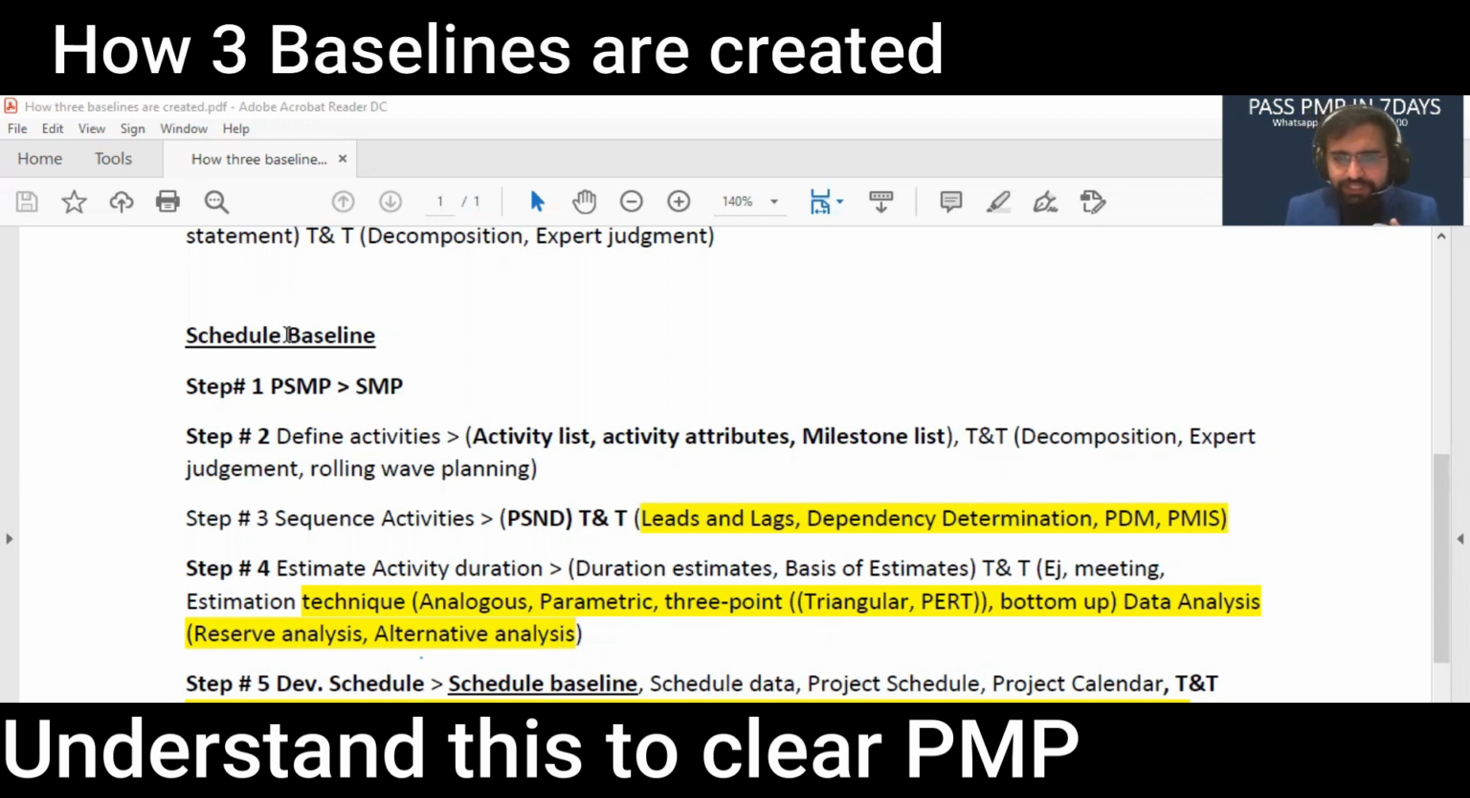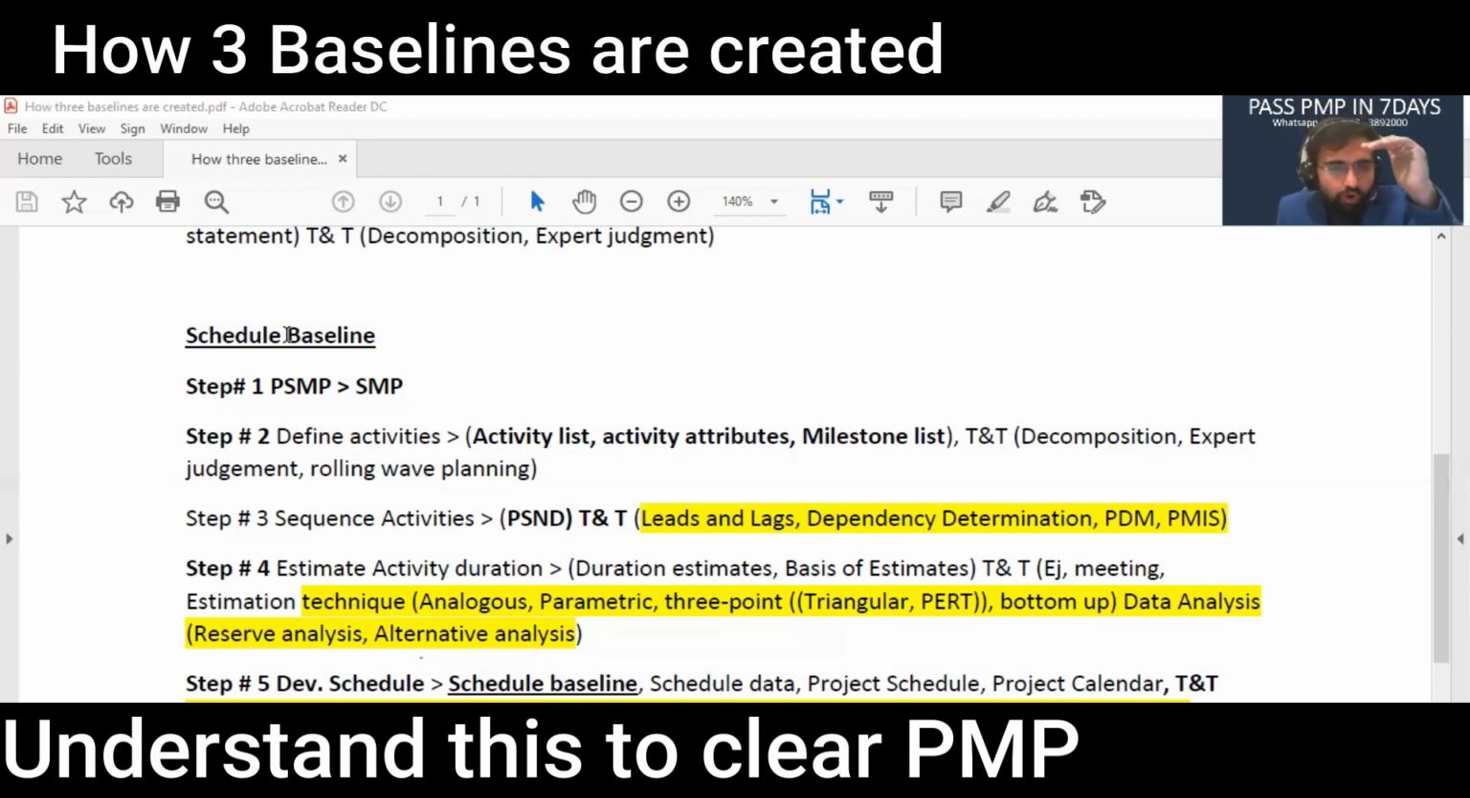Rolling wave planning is basically you plan in detail what you know clearly, and you plan at a high level what you don't know. Basically, you put it in a roll and set it aside. That is why it is called rolling wave planning. So decomposition, expert judgment, rolling wave, and we get the activity list, activity attributes explaining the relationship of activities, and very important, the milestone list.